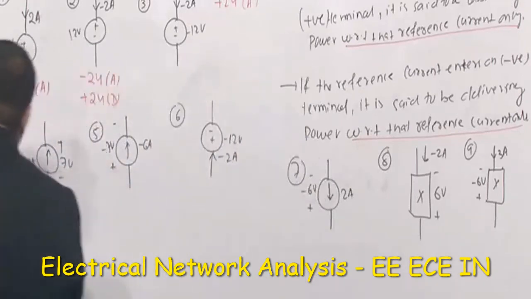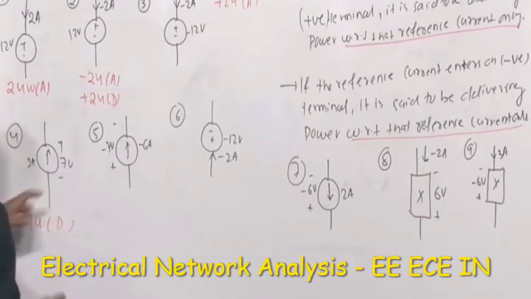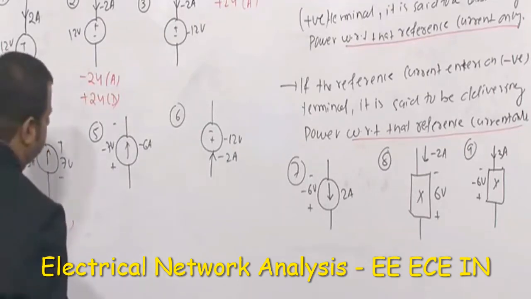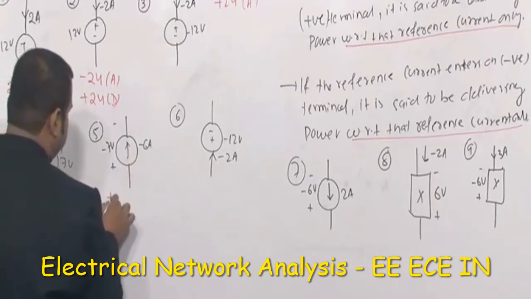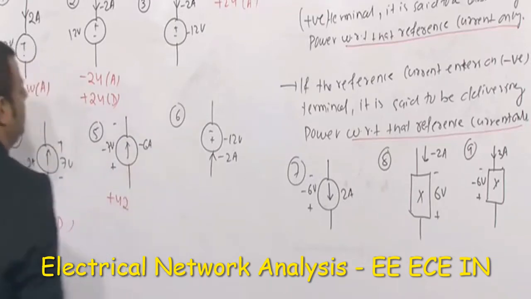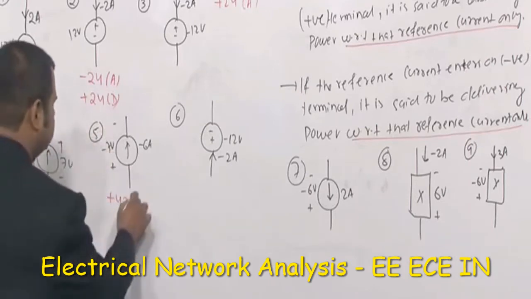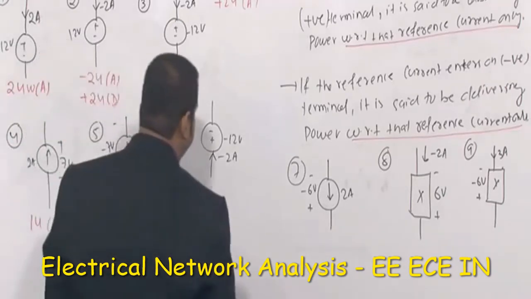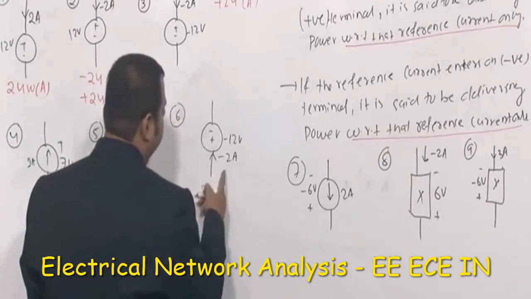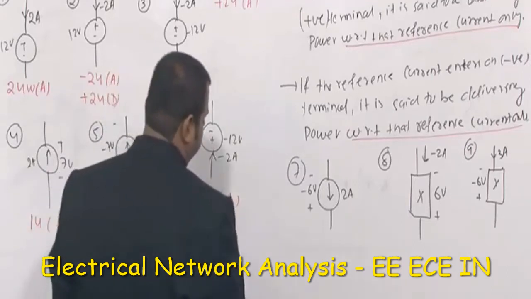Similarly, this is a current source. 2 into 7 is 14. So 14 watt? Definitely delivering. Current is entering where? Negative terminal. So what about this? The product is how much? Minus 6 into minus 7 is plus 42. Plus 42 watt, absorbing or delivering? Current is entering where? On the positive terminal here. So this is absorbing. Minus 12 into minus 2, so plus 24. Current is entering where? On the plus terminal. So this is absorbing.